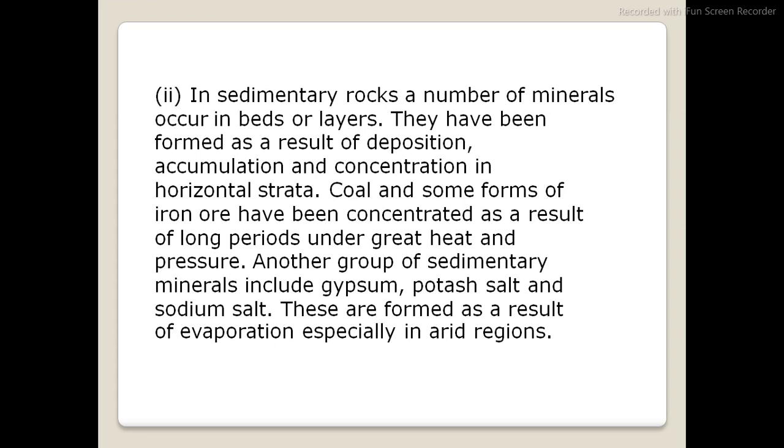Coal and some forms of iron ore have been concentrated as a result of a long period under great heat and pressure. Coal you have seen already, right? Then another group of sedimentary minerals includes gypsum, potash salt and sodium salt. They are also formed as a result of evaporation, especially in arid regions. So cadet, please continue this.